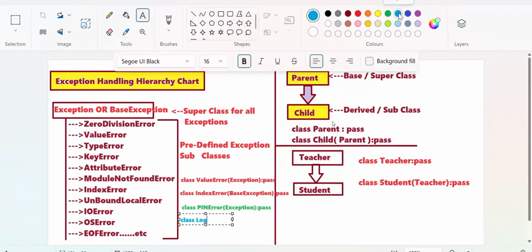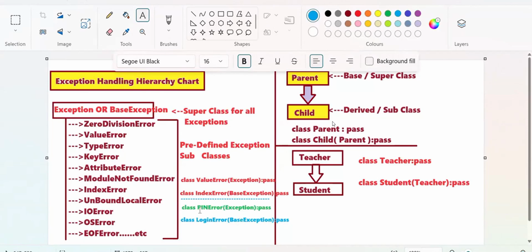I will take one more example. Class LoginError of BaseException, pass. Are you able to follow this now? So defining your own exception is easy, not difficult. How many steps are there? Two steps. What is the first step? Choose the class name. That particular class must extend what? It must inherit from Exception or BaseException, so that it inherits all the exception handling qualities and properties into your subclass.